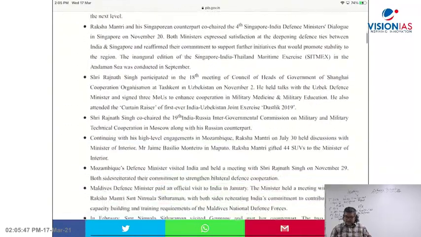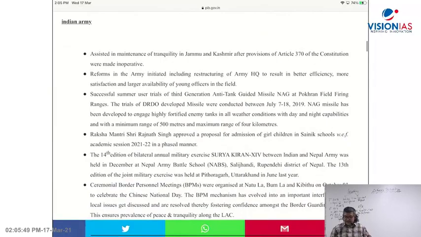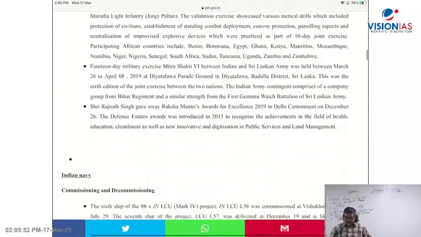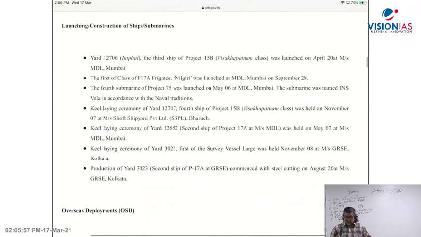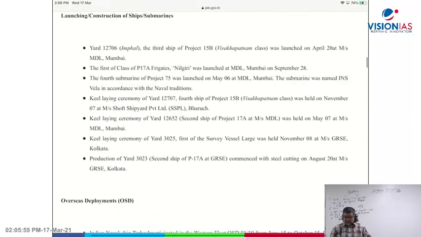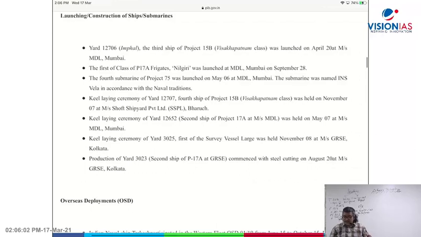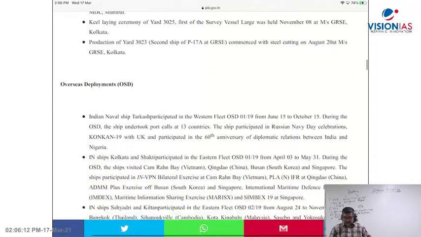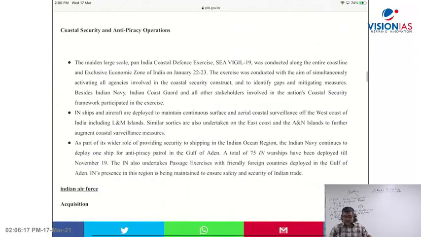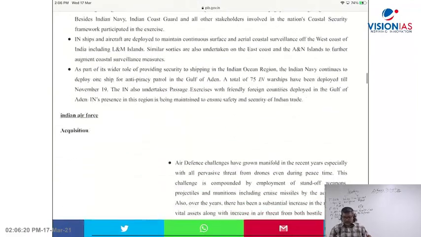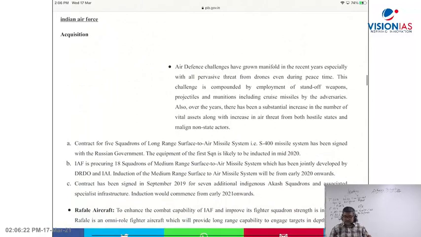Bilateral defense cooperation. Then you'll find here the Indian Army, Indian Navy, right? Commissioning and decommissioning. Then you'll find launching and construction of ships and submarines, right? Imphal, that is the name of the Visakhapatnam class. The P-17A frigate Nilgiri was launched at MDL Mumbai, Mazagon Dock Limited, Mumbai on September 28th, right?